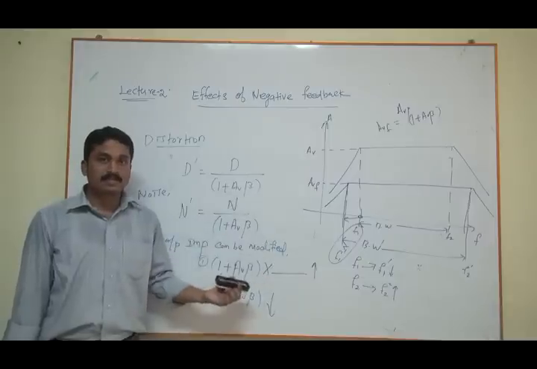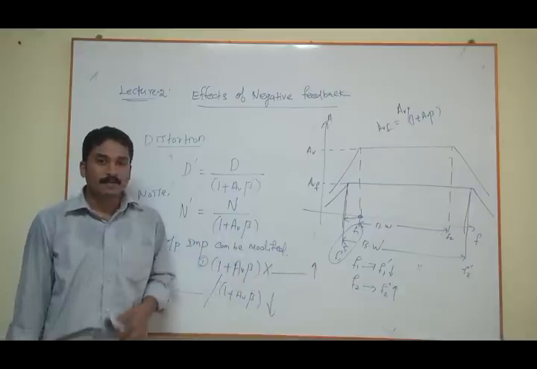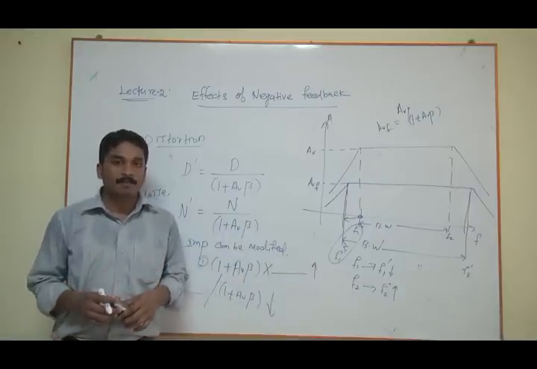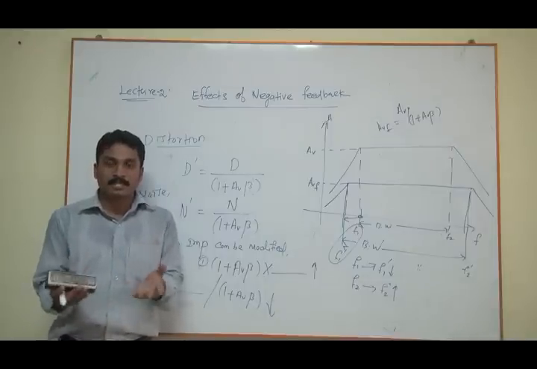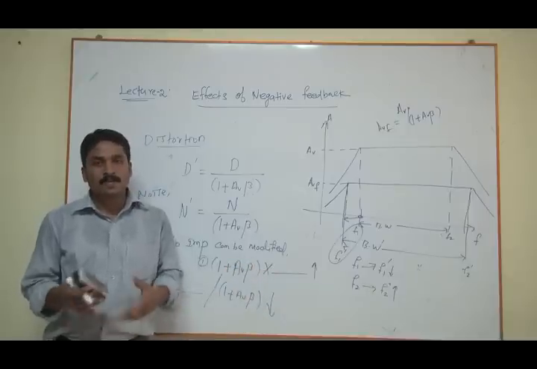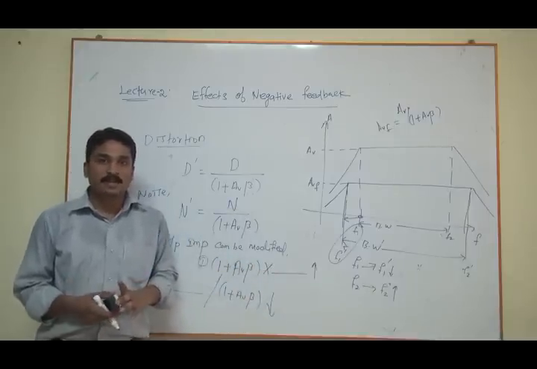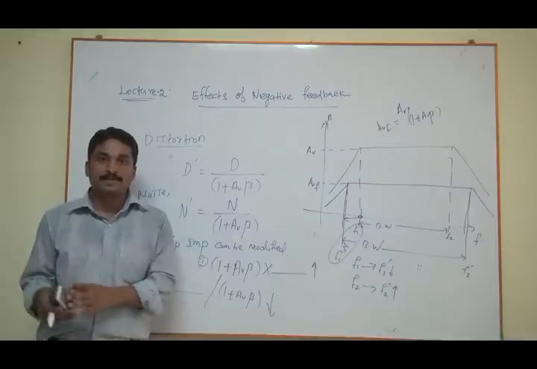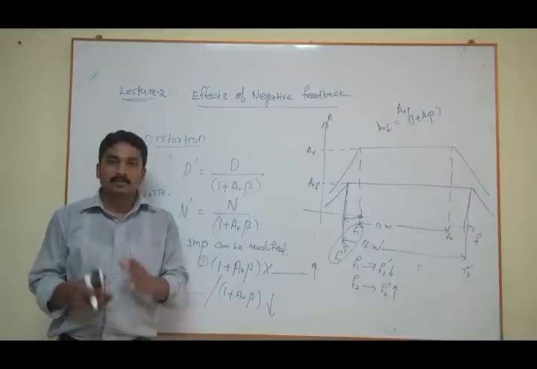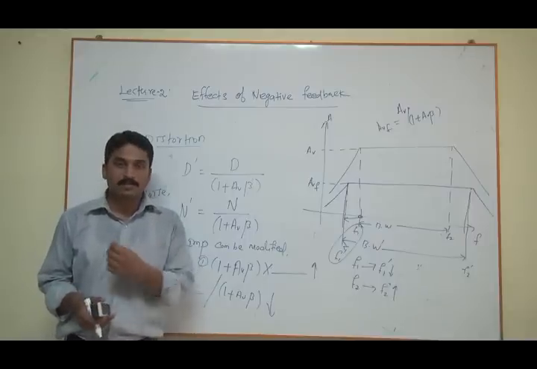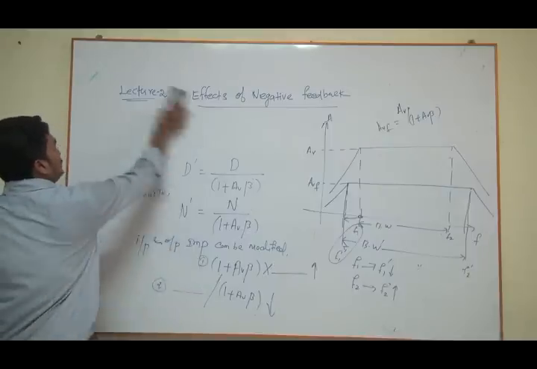And we have discussed theoretically and we solved some equations. But if we take some problems, then we'll get some clear idea, because problems are just proof for your theory. So let us take 2 to 3 problems to see how your gain is reducing, and if there is any variation because of the temperature, how your negative feedback amplifier will rescue the amplifier stability, everything by using some 2 to 3 small problems, right?